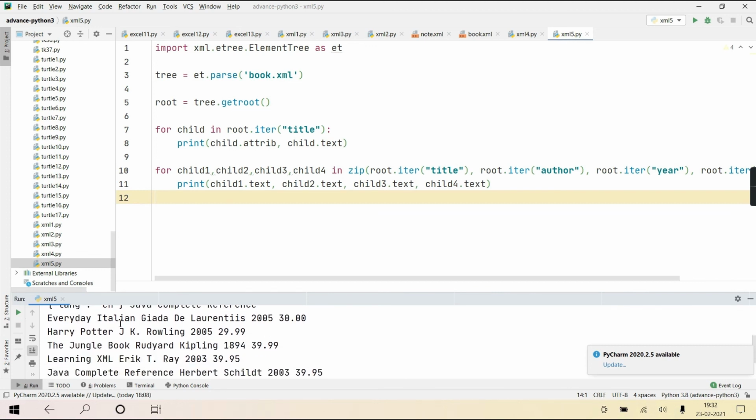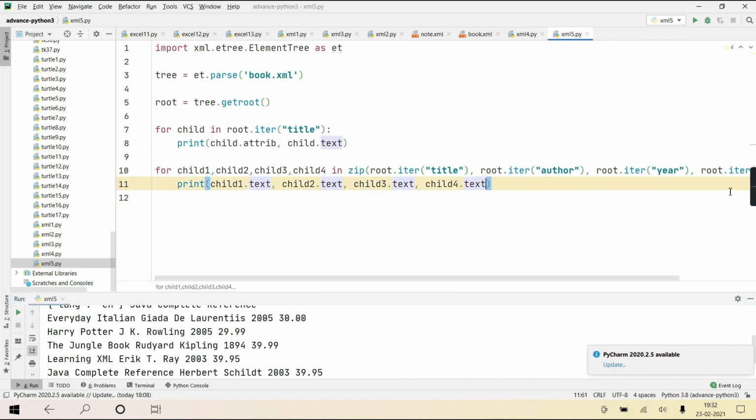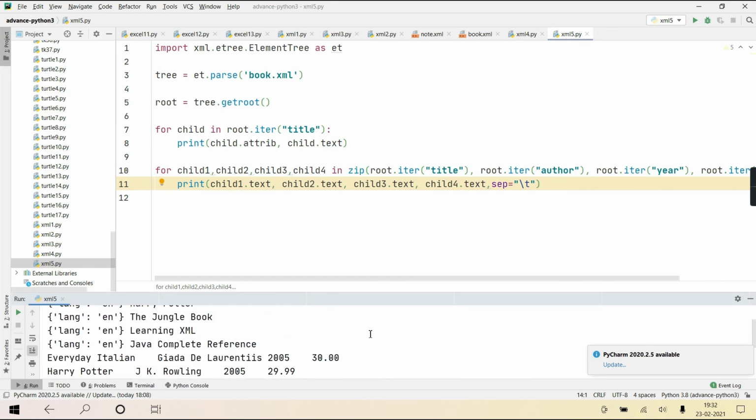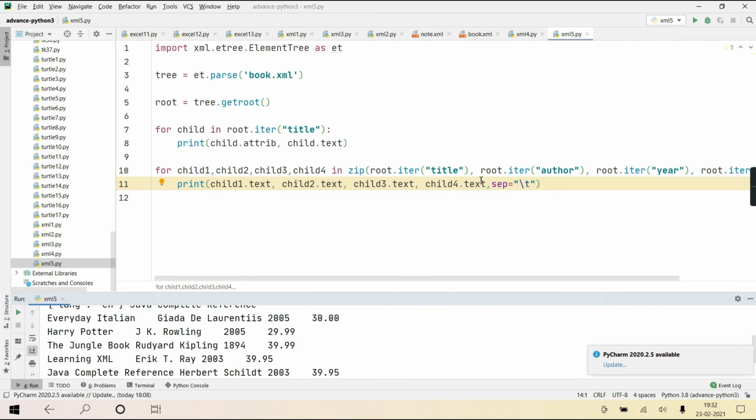First child will be the title, then the author, then the year, and then the price. Yes or no? Here, if you want, you can give the separator as tab, suppose, or you can do some other formatting. Now, tab doesn't work because some content is too big. Getting it? So you can do formatting in some other way.